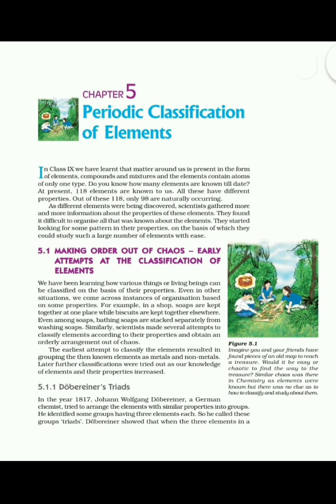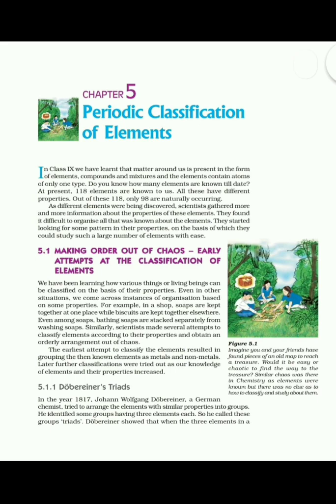Out of 118 elements, 98 are naturally occurring and the rest are synthesized in the laboratory. As different elements were being discovered, scientists gathered more and more information about the properties of those elements.